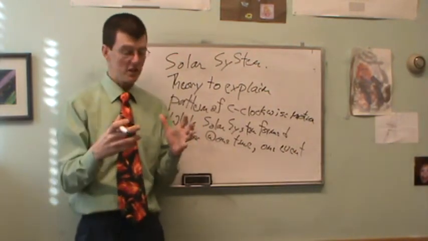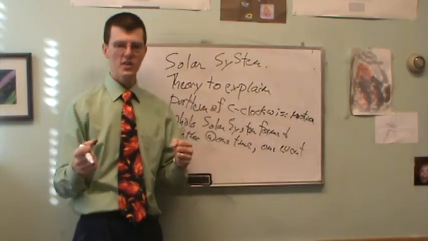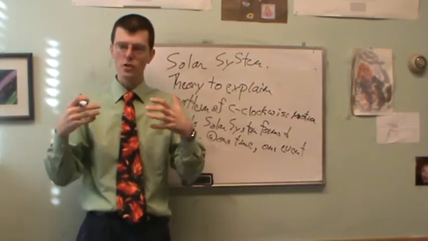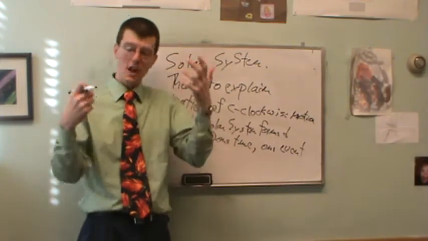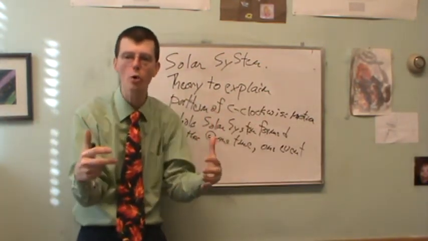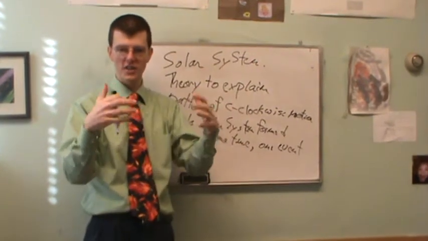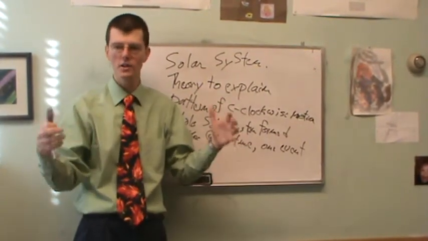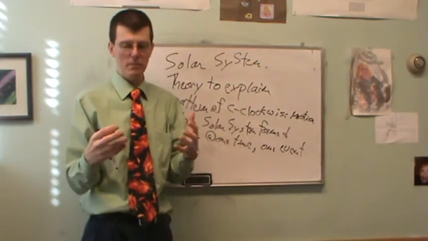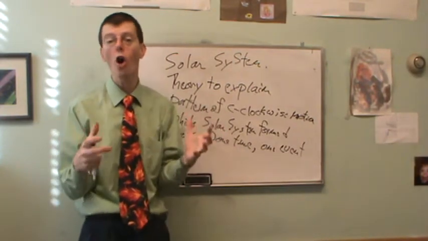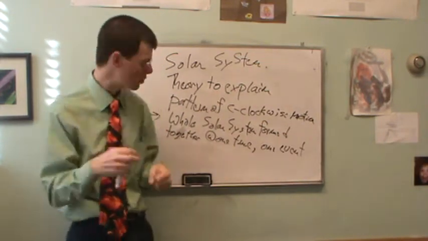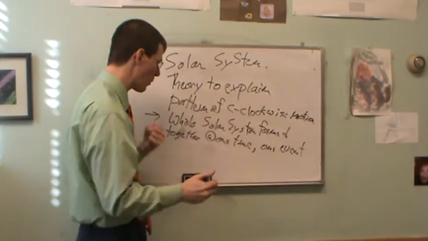So this is interesting. Now we have a theory that says things formed together at one time, at one event. If they formed at different times in different processes, I would expect them to have all different motions. But because they all share this same well-organized counterclockwise motion in circles around the sun and spinning and all this sort of thing, it couldn't be just a coincidence. So they must have all formed together at one time as part of one event. That's a huge thing: the whole solar system formed together at one time, one event.